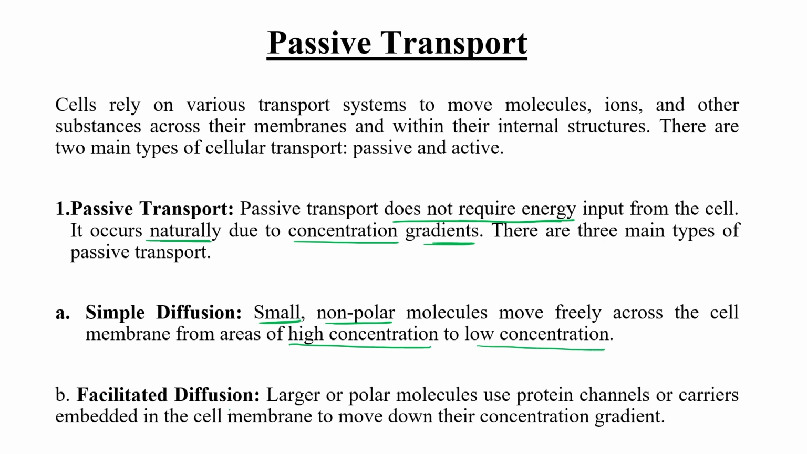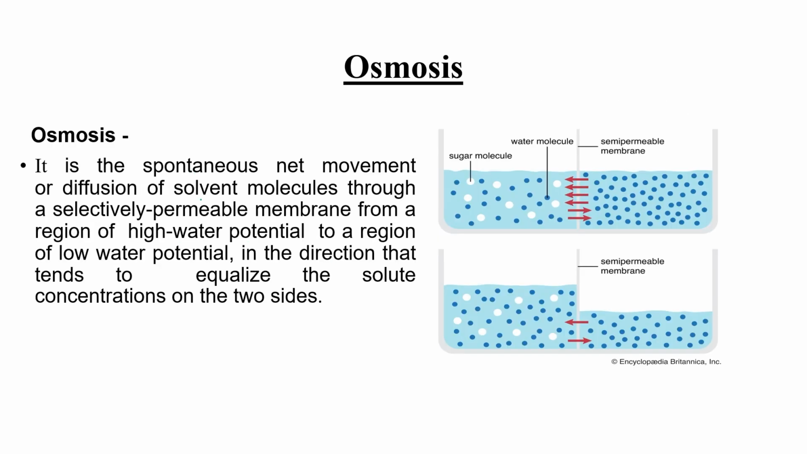The second type is facilitated diffusion, where large molecules or polar molecules use a protein channel for their transportation. They must use some kind of protein channel or carrier molecule to transport themselves from outside to inside, along their concentration gradient. That's why we use the term facilitated. They need help. The third type is osmosis.